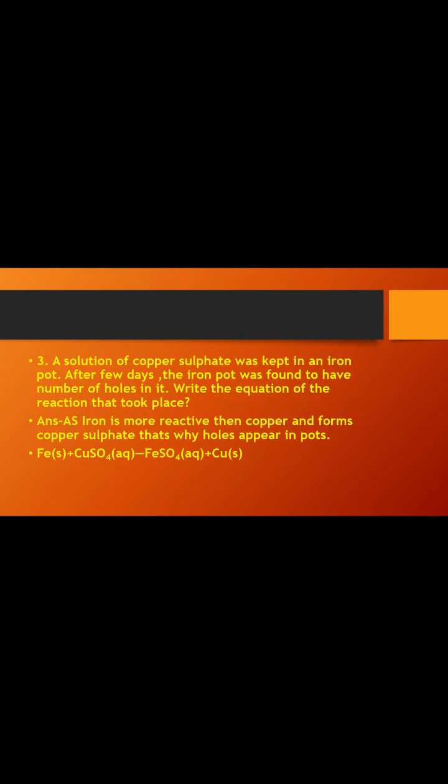Third question, a solution of copper sulfate was kept in an iron pot. After a few days, the iron pot was found to have a number of holes in it. Write the equation of the reaction. As iron is more reactive than copper, it displaces copper from copper sulfate, that's why holes appear in the pot, and Fe plus copper sulfate gives FeSO4 plus copper will be the equation.